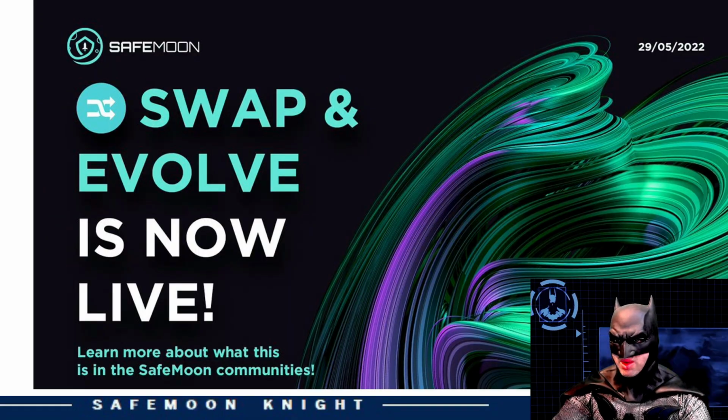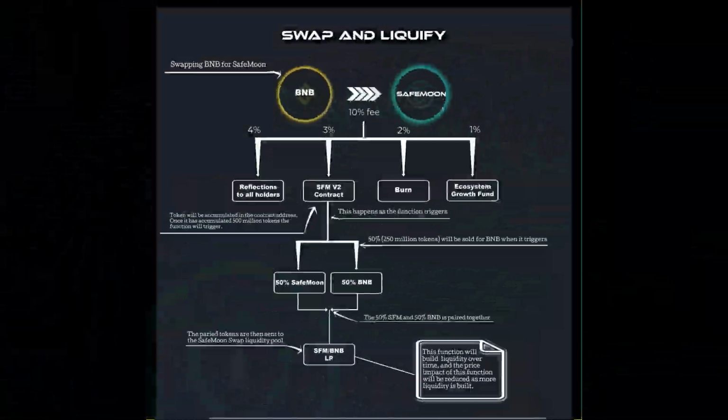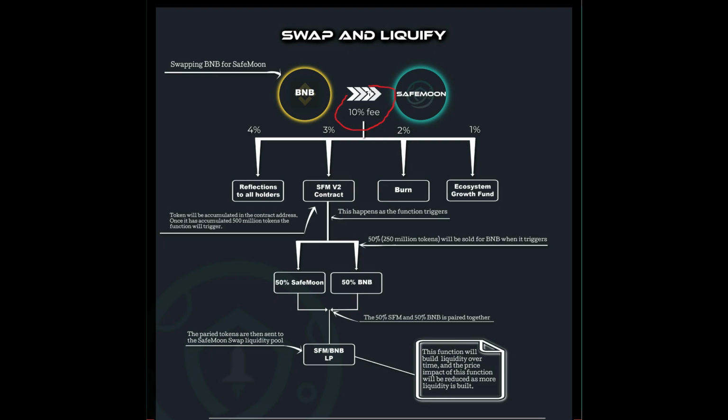Now, let's get to Swap and Liquefy. Every time a Safemoon transaction takes place, there is a fee. The fee cost depends on the Safemoon platform, but to make things easier to understand, let's use a 10% fee here. To buy or sell Safemoon, there's a 10% fee. This 10% fee is allocated to different areas within the ecosystem.